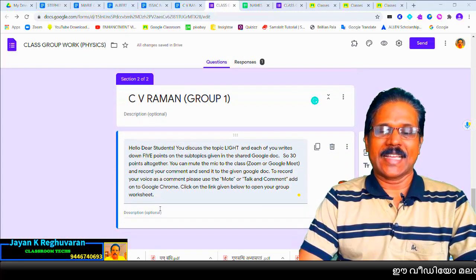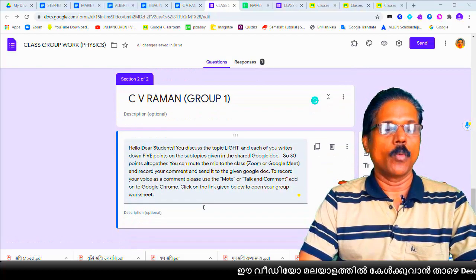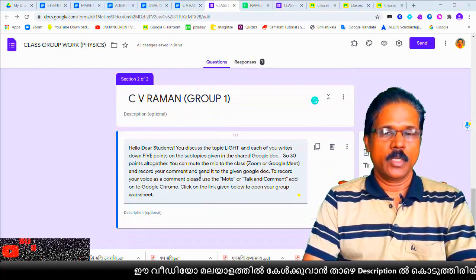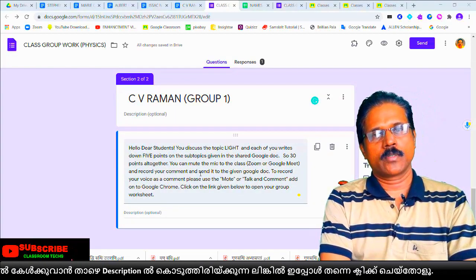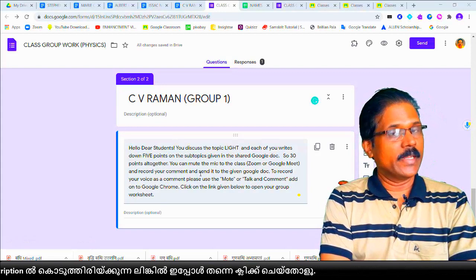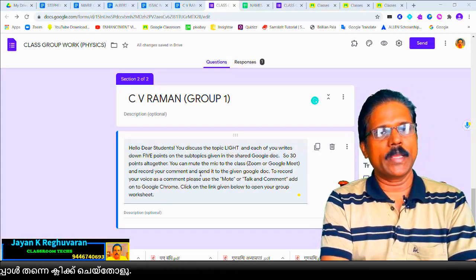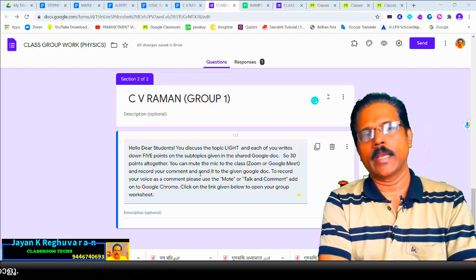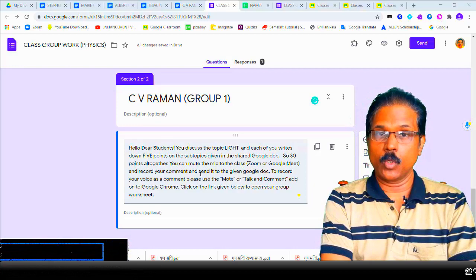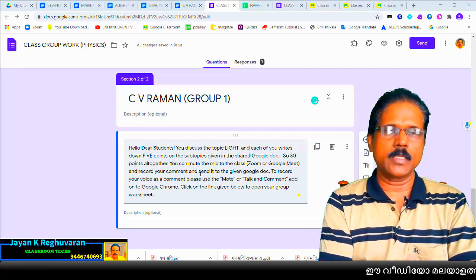So 1 section we have made. Okay. 1 section over for first group. So now we have to make 4 more sections for the remaining groups. I am going to take 4 more duplicates of this and simply selecting and changing the heading only. Means CV Raman group, after that Isaac Newton group, Einstein group, like that only changing the name.